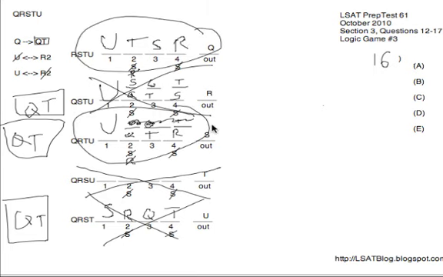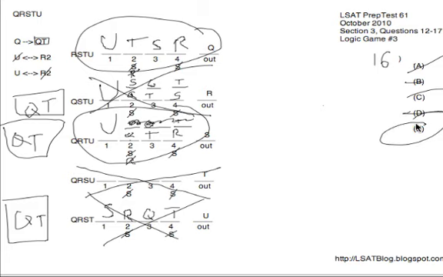Let's run through the choices to see what must be true. So Q does not run, happens on top but not on bottom. Therefore, A is not a must and is eliminated. S does not run, happens on bottom, not on top though, so B is eliminated. Q runs second, happens on bottom but not on top. Therefore, C is gone. T runs second, happens on top, not on bottom, so D is gone, leaving E by